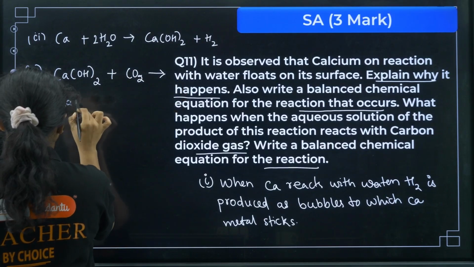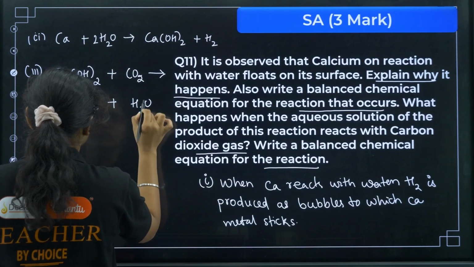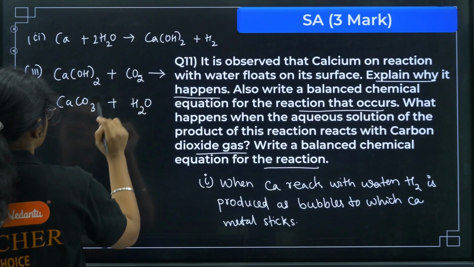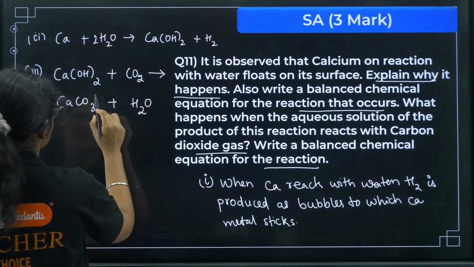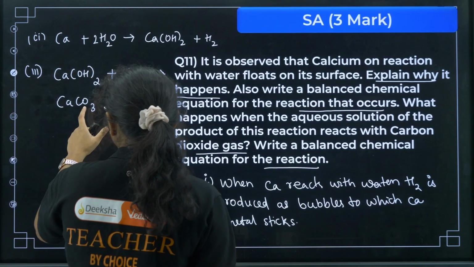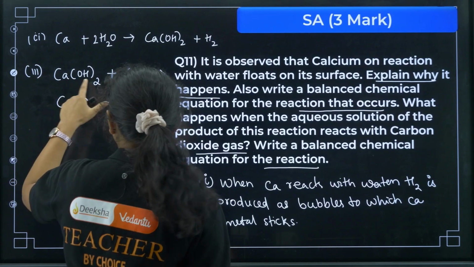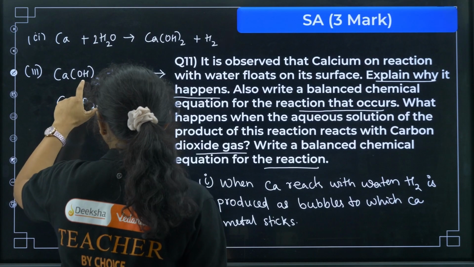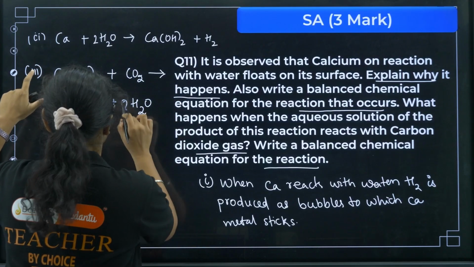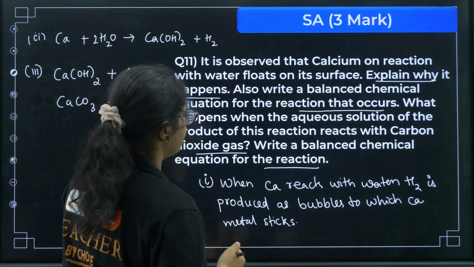So we will get CaCO3 plus H2O. Okay, so we have Ca here, calcium here, we have oxygen, and so I can make it like this to balance it, I think. So we have calcium and 1 calcium, OH, you have 4. Okay, so first of all, I think this is not needed here. So O is also balanced, hydrogen is also balanced here, right?